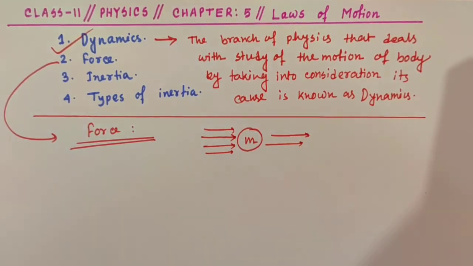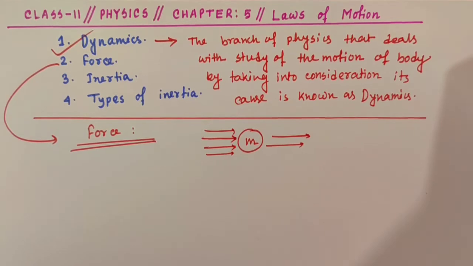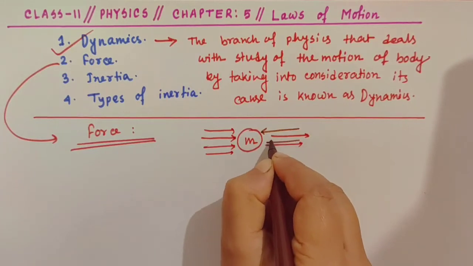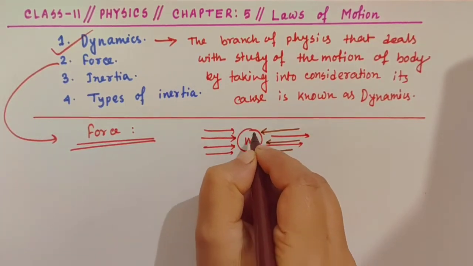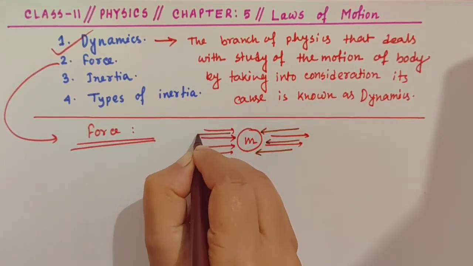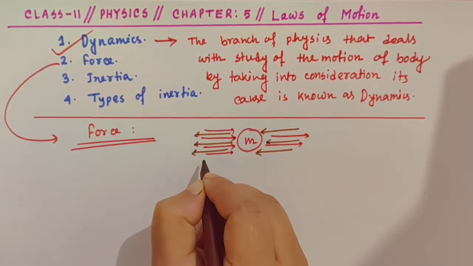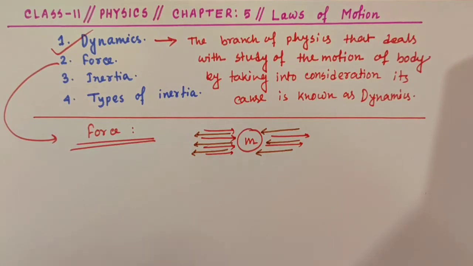Now if we pull this from the backward side, then it will move in the other direction. So basically force means push or pull.